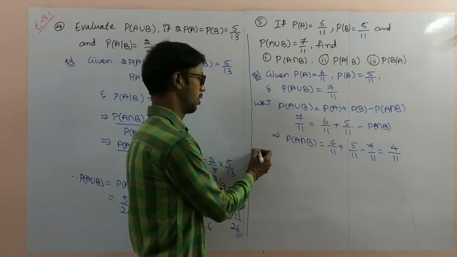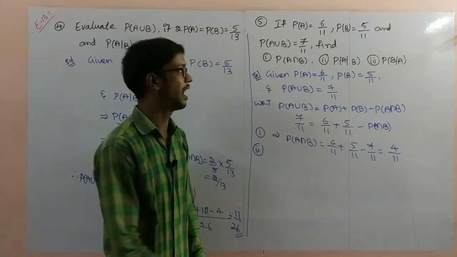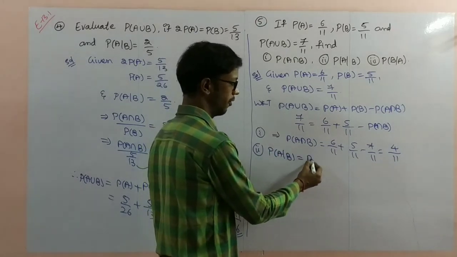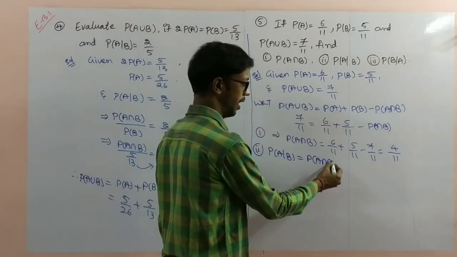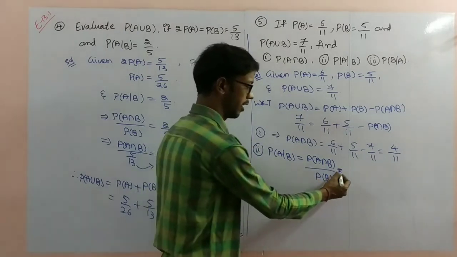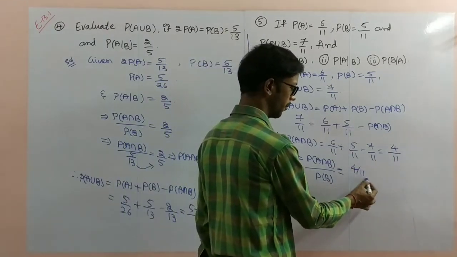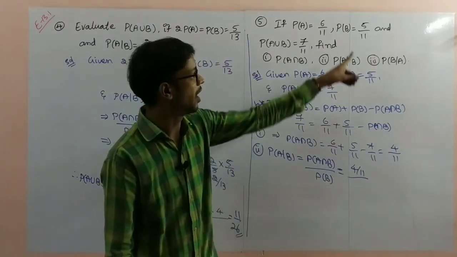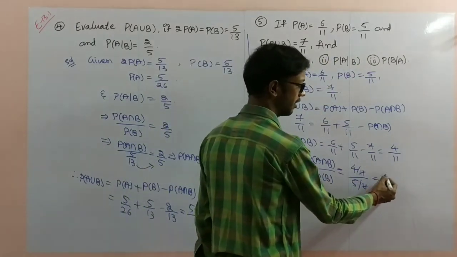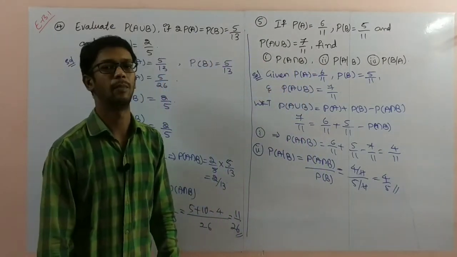Next one, number 2. This is number 1 completed here. Next one, P of A by B. P of A intersection B by P of B is the formula. P of A intersection B we just found here. 4 by 11 divided by P of B, 5 by 11. Here 11 gets cancelled. 4 by 5 is the probability of A by B.